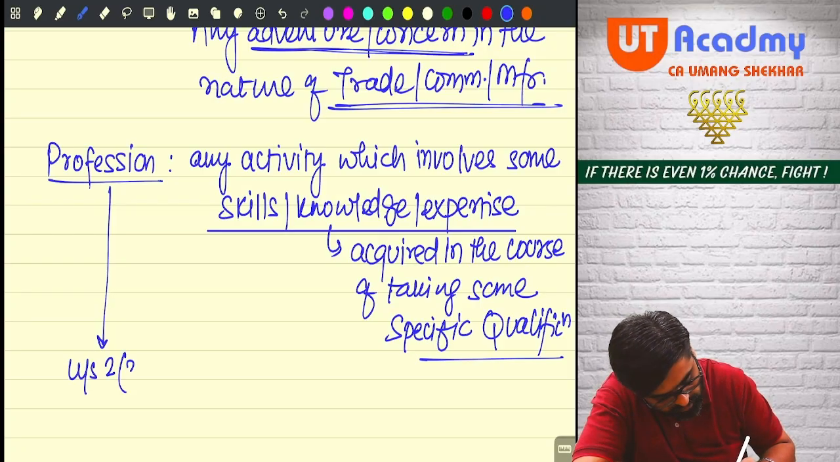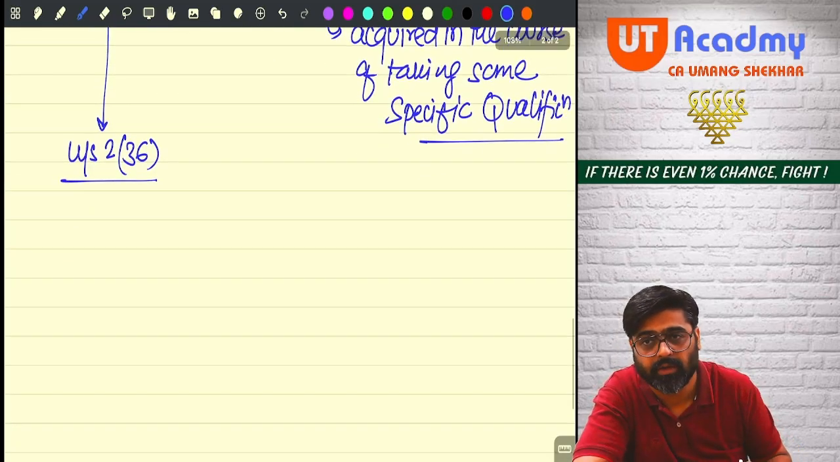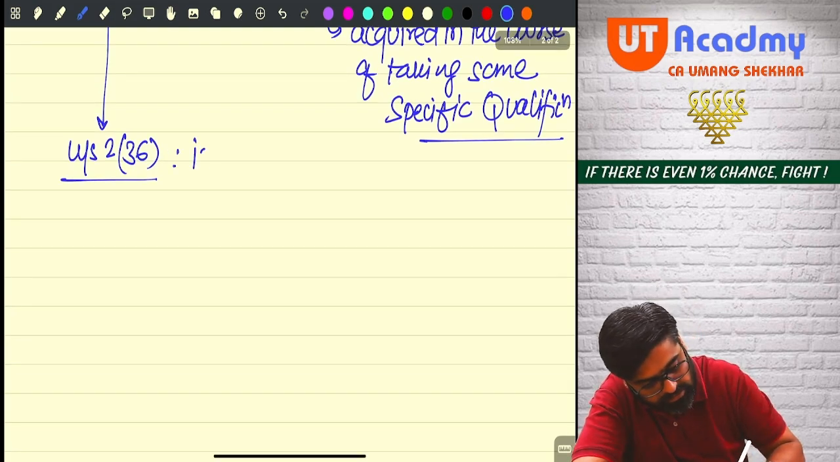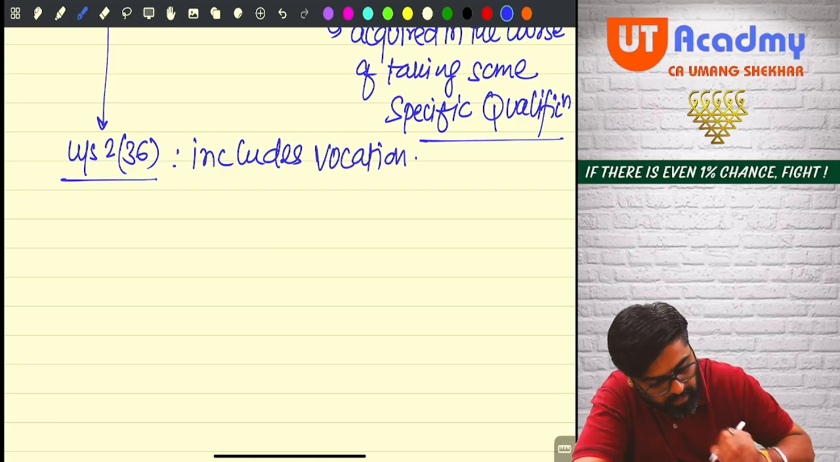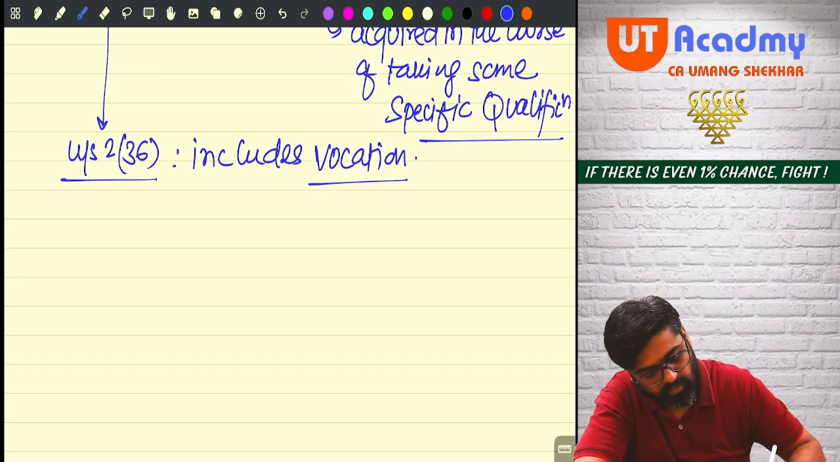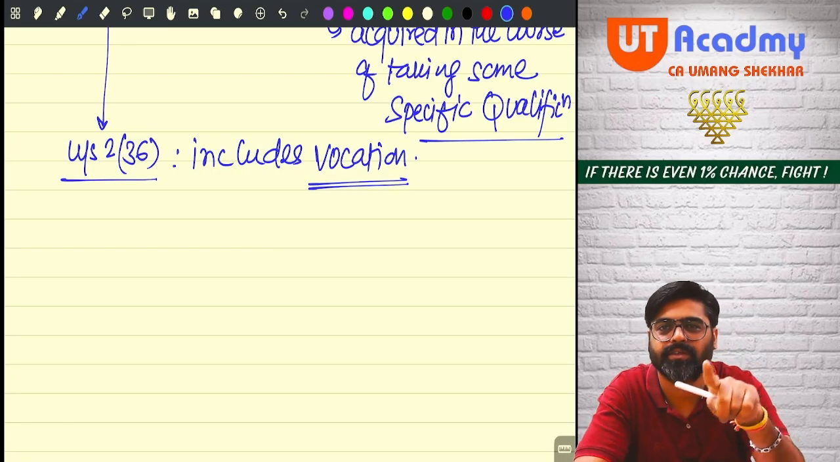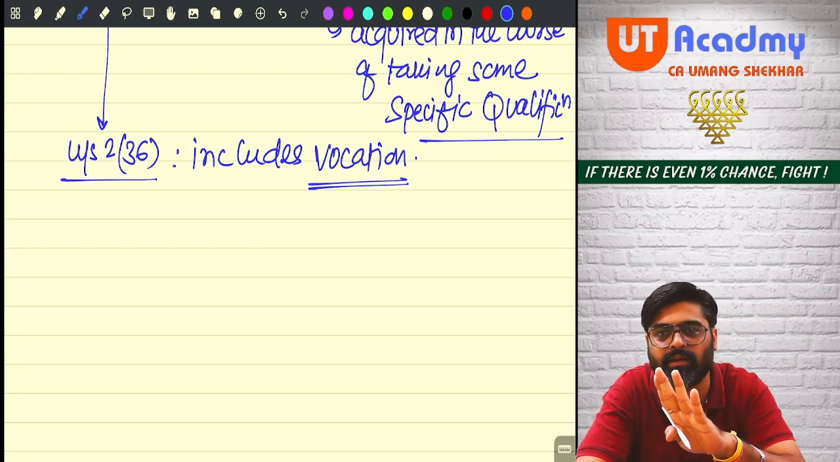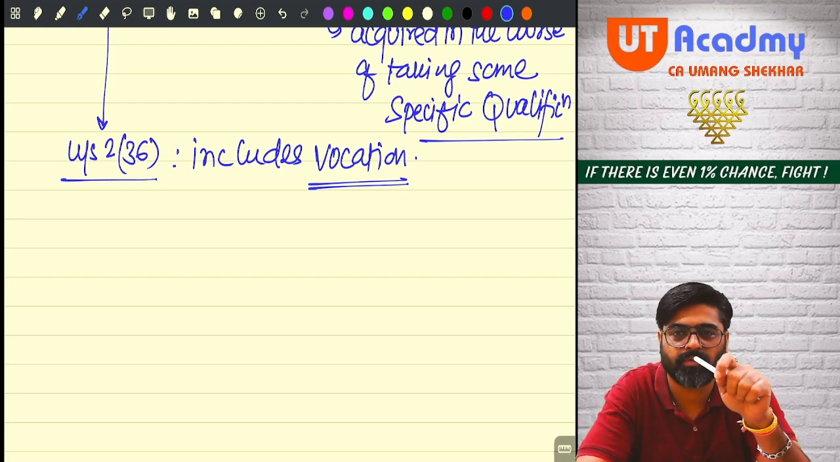Now wait. Profession is also defined under section 2, subsection 36. So the definition of profession is also given under the Income Tax Act. As per 2(36), the term profession includes vocation. I have not written vacation, I have written vocation. Vacation is different, vocation is different. The definition of profession is over. Only this much definition is there. The easiest and simplest definition of any term in the Income Tax Act is the definition of profession. That's it. As per 2(36), the term profession includes vocation.